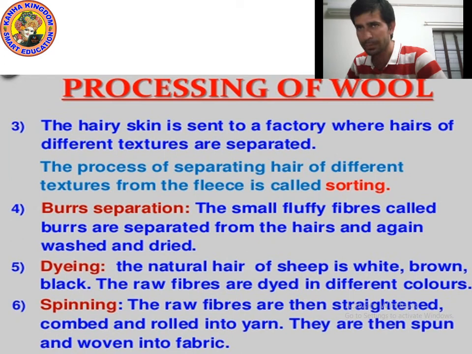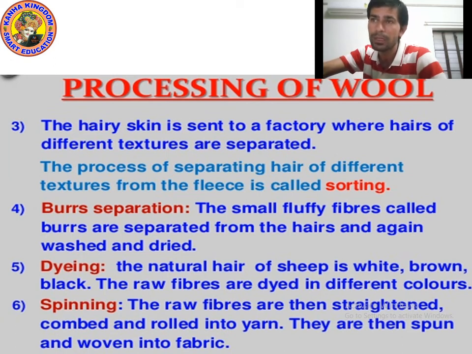And the sixth step is spinning. The raw fibers are then straightened, which means we make them straight, and then they are combed and rolled into yarn using a machine.